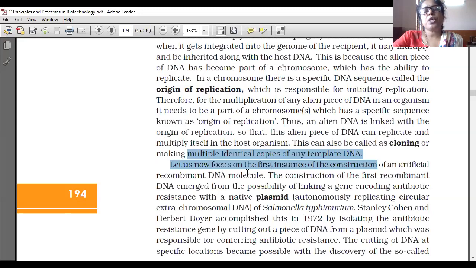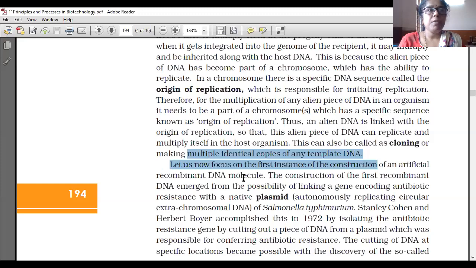Let us now focus on the first instance of the construction of an artificial recombinant DNA molecule. The construction of the first recombinant DNA emerged from the possibility of linking a gene encoding antibiotic resistance with a native plasmid of Salmonella typhimurium.